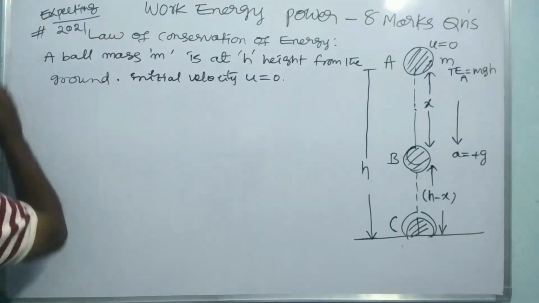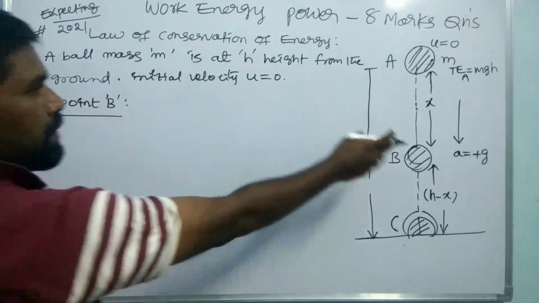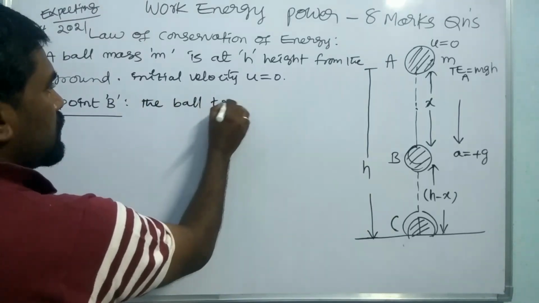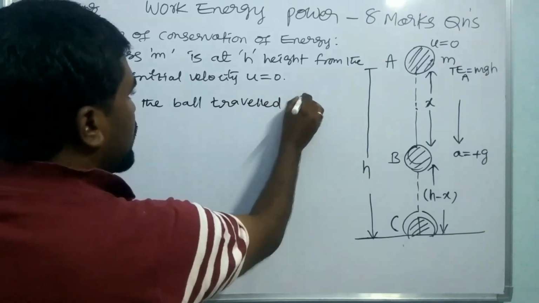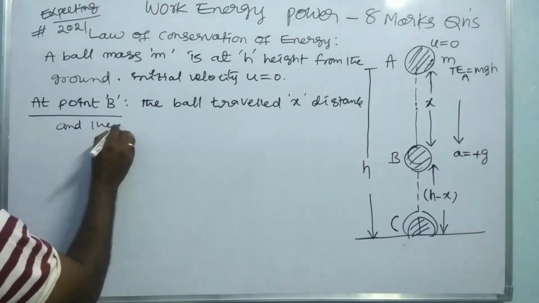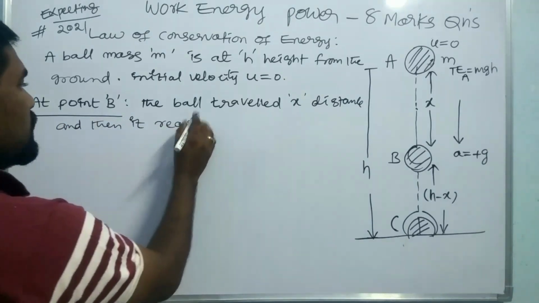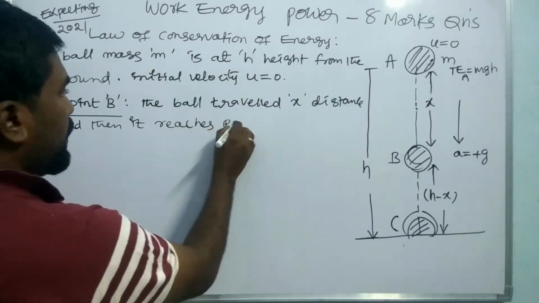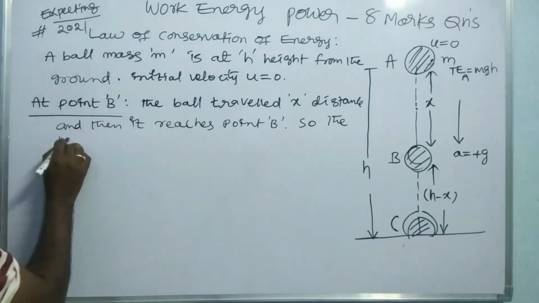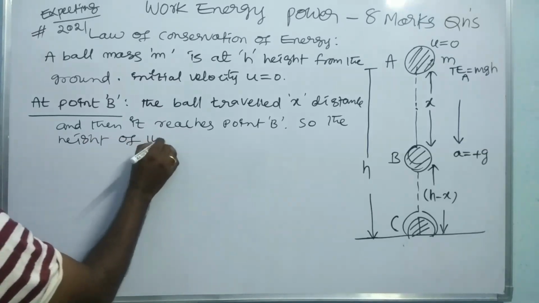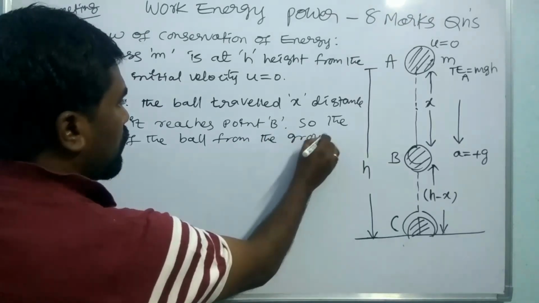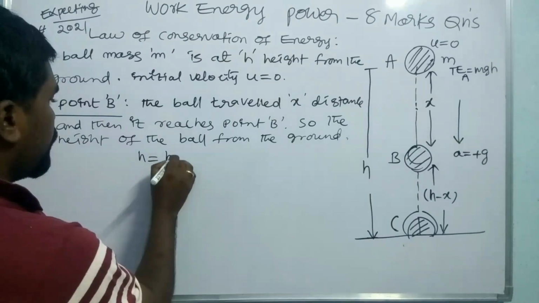Now it is at point B. At point B, the ball has traveled x distance and then it reaches point B. So the height of the ball from the ground is h minus x.